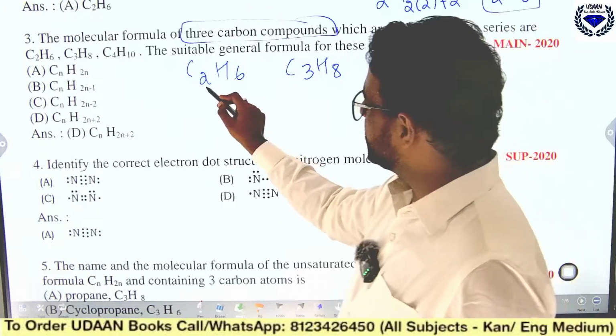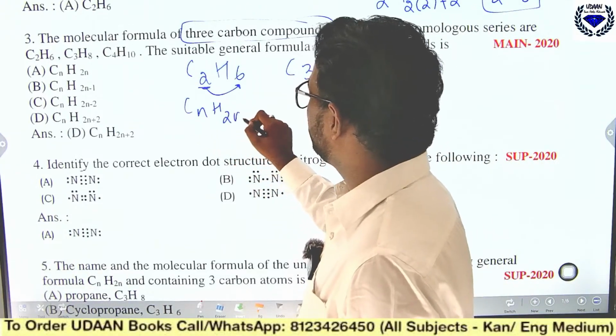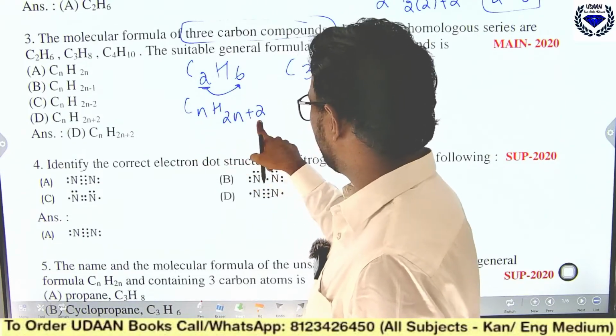Just see here what is happening. This is double plus 2. See, CnH2n plus 2. If you just put 2 here, then here you put 2. 2 times 2 is 4, 4 plus 2 is 6.